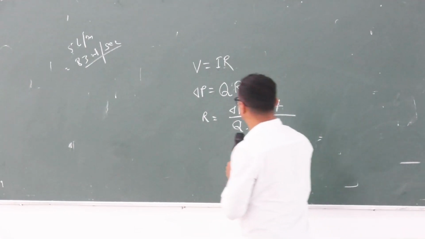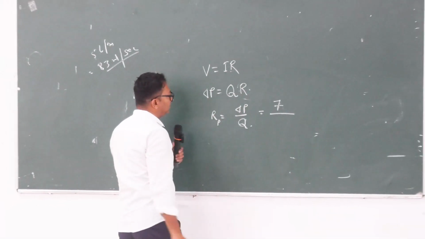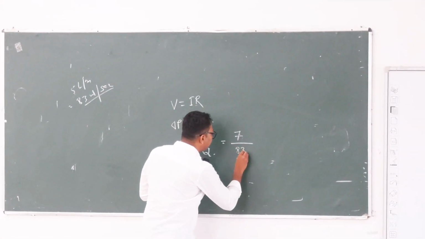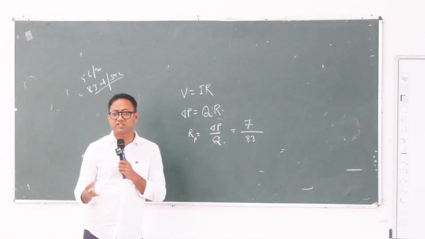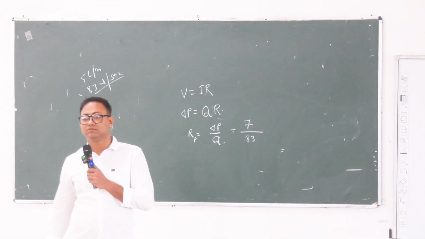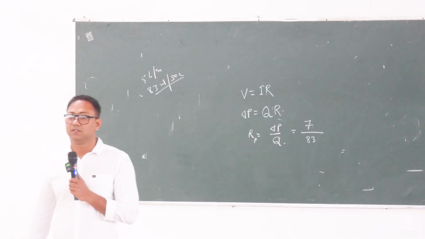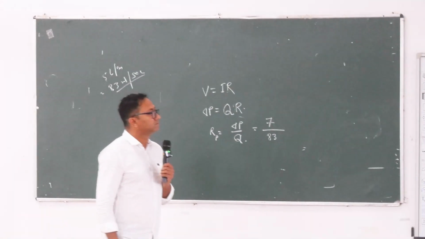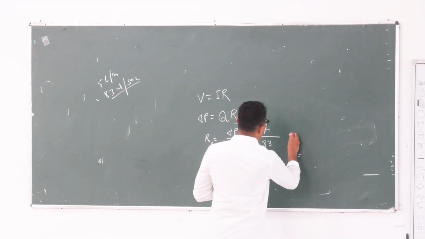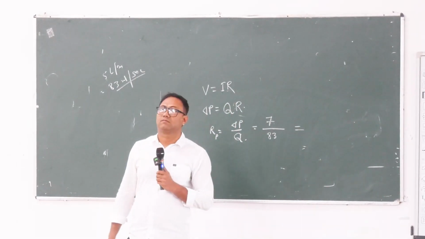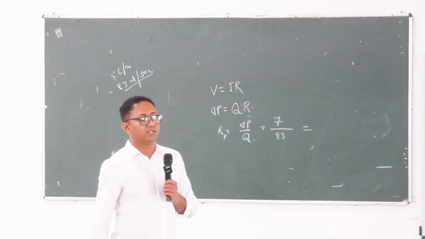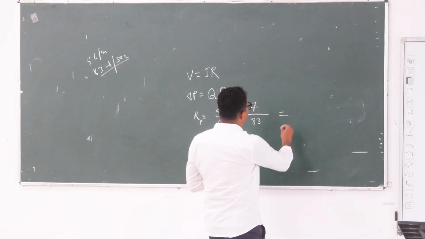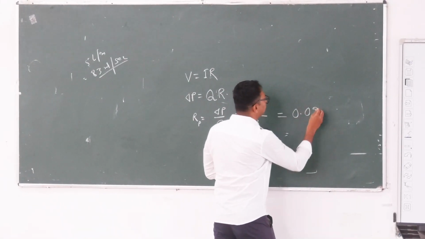Now the resistance in the pulmonary circulation, RP, is equal to 7 by 83. How much is it coming? If anyone checks on a calculator, 0.1 or something. 7 by 83 is 0.084.